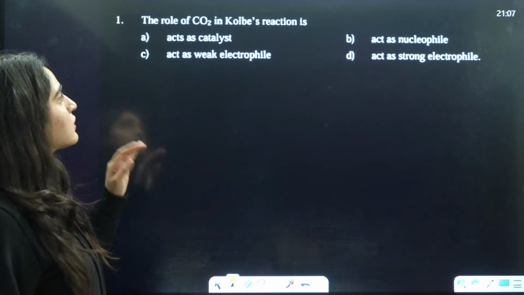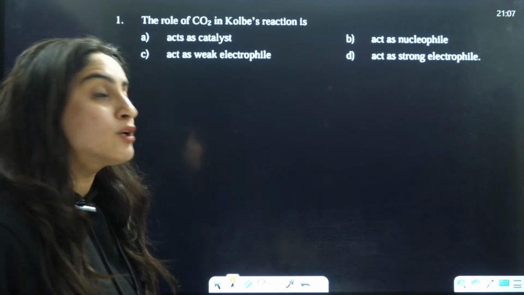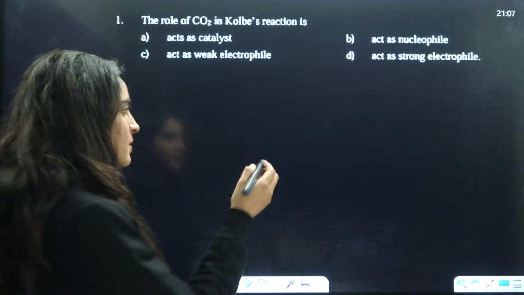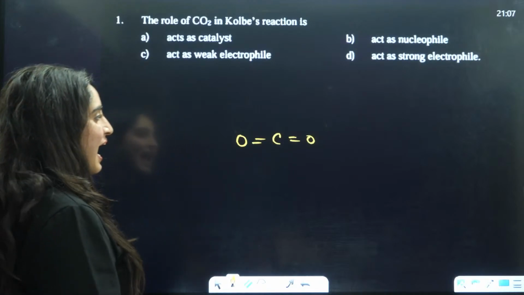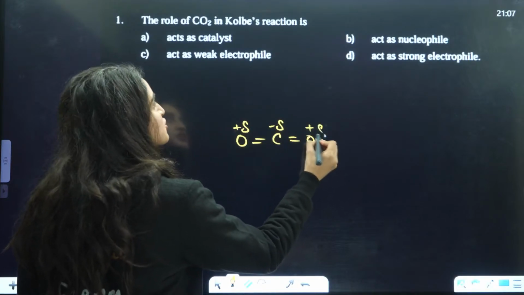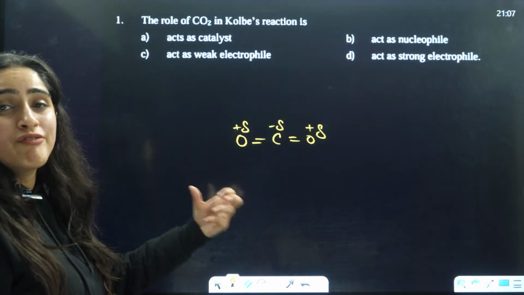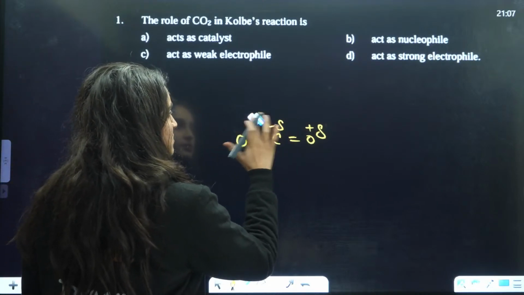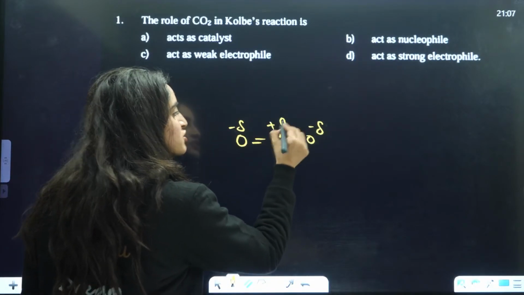The first question is the role of CO2 in Kolbe's reaction. So basically, what does CO2 do in Kolbe's reaction? In this, what exactly happens? This is CO2. Oxygen is partially negative, and carbon is partially positive.